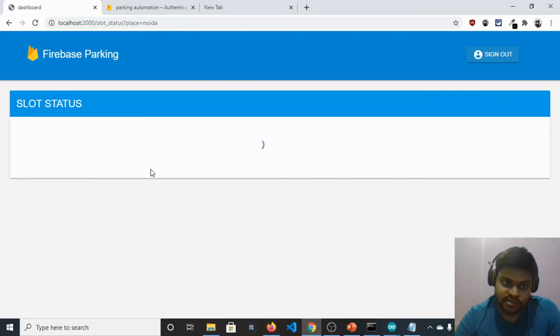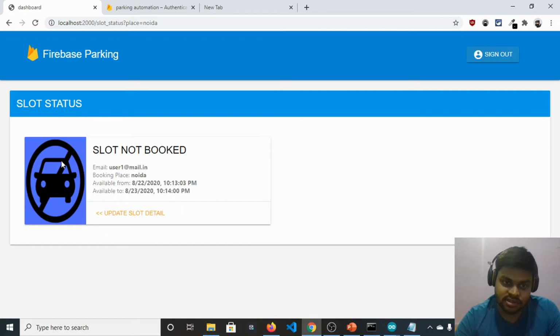and you can see the slot status page is loaded, in which he can see the real-time status of his parking right here, slot not booked. And this page will be automatically refreshed. Basically, in the backend we are using Ajax, so that this will be automatically refreshed, and the data will be updated as someone books his space.